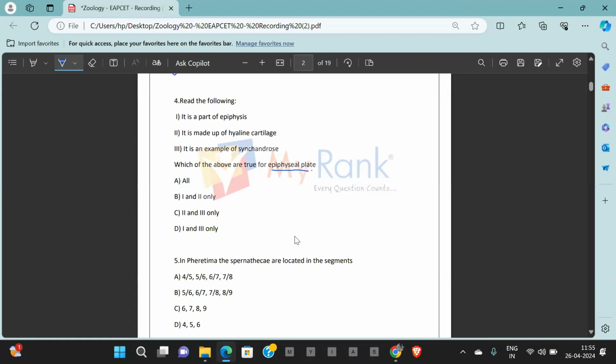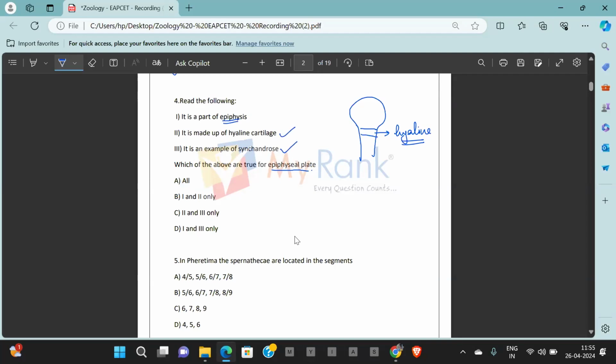The epiphyseal plate is found between the epiphysis and diaphysis. Yes, it is made up of hyaline cartilage, needed for the growth of long bones, and it is an example of a synchondrosis kind of joint. Hyaline cartilage is correct, synchondrosis is correct.